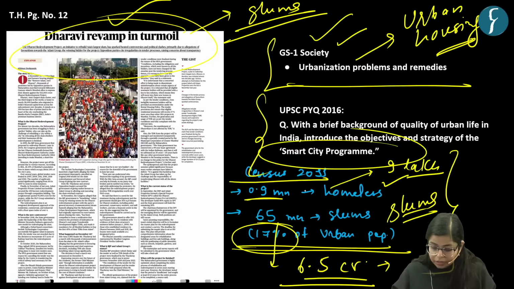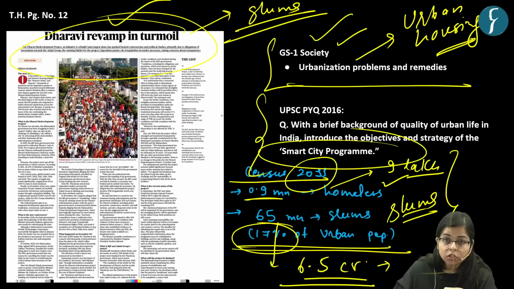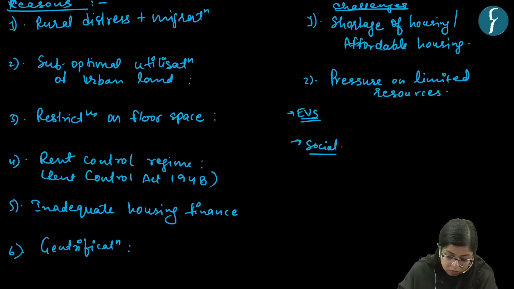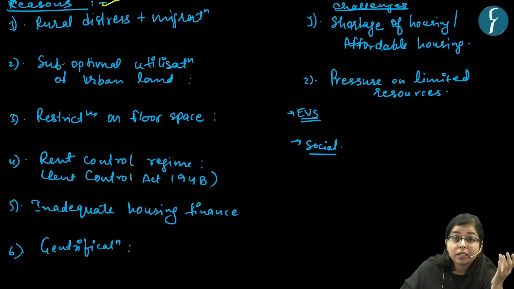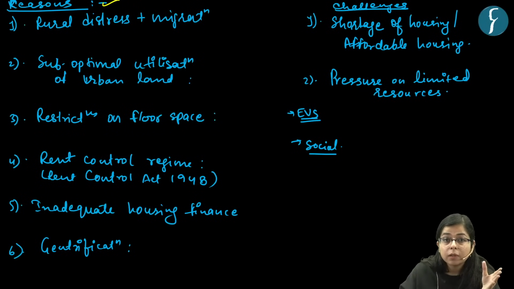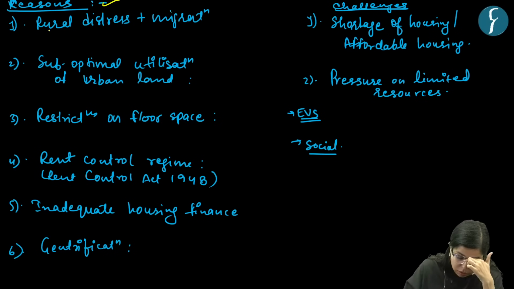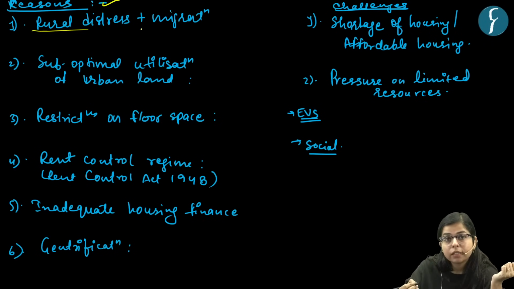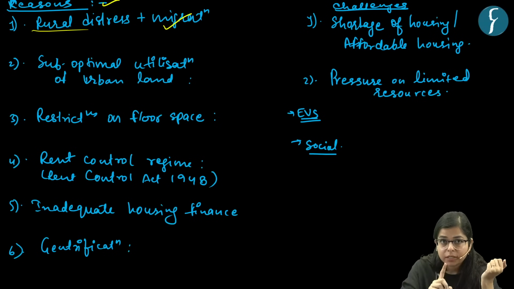Now as this is the data of the 2011 census, with the rise in population, it is sure that this number may have increased, right? It can be speculated. Now let's see what are the reasons for this urban housing issue. The first reason is rural distress and migration. This is the foremost reason. Migration to urban areas due to rural distress, right?